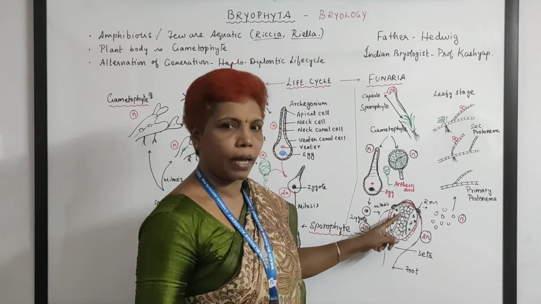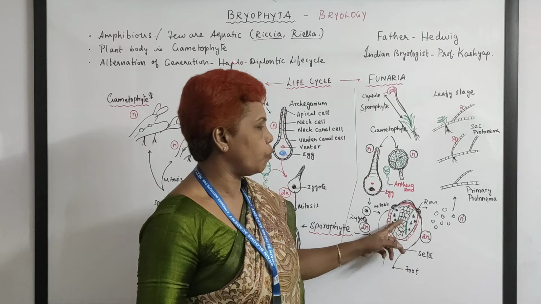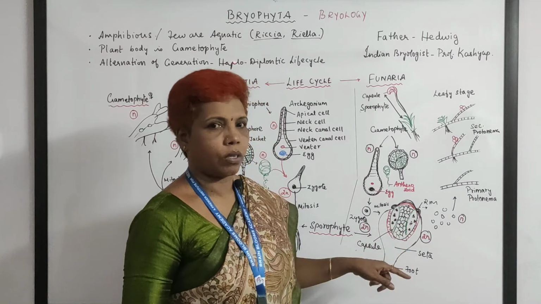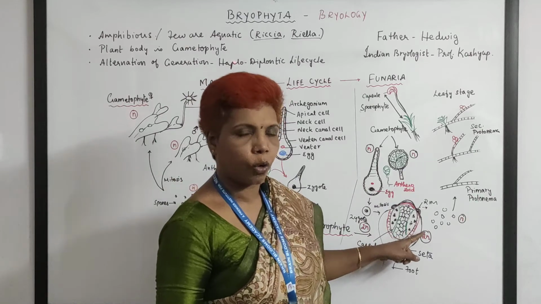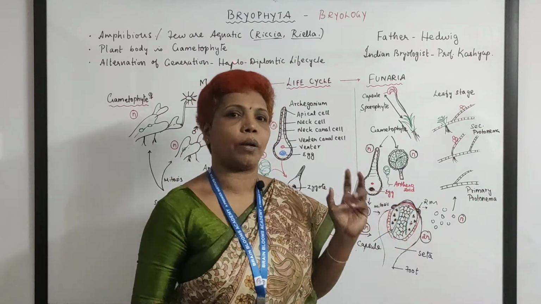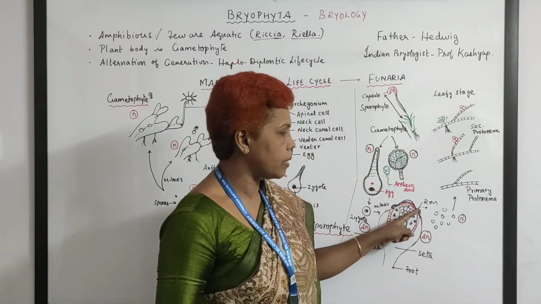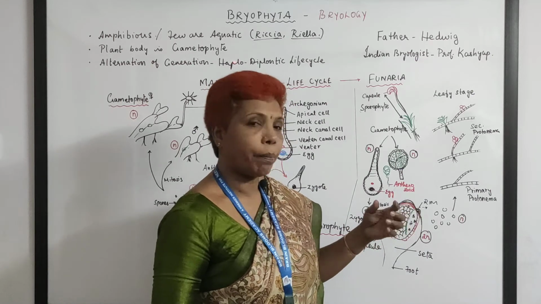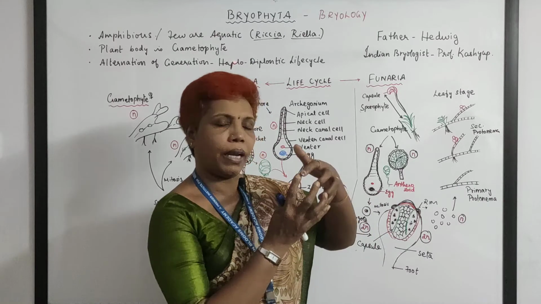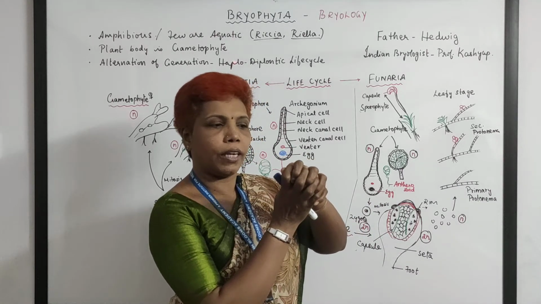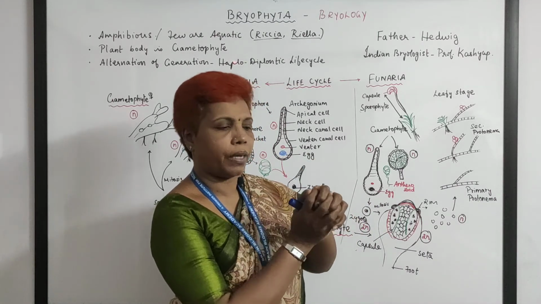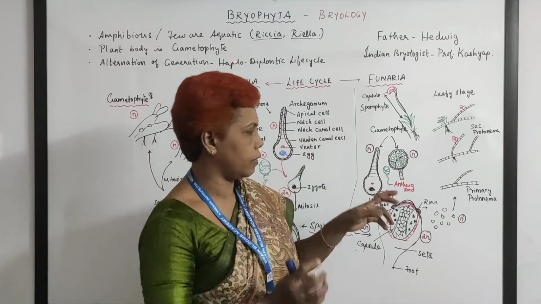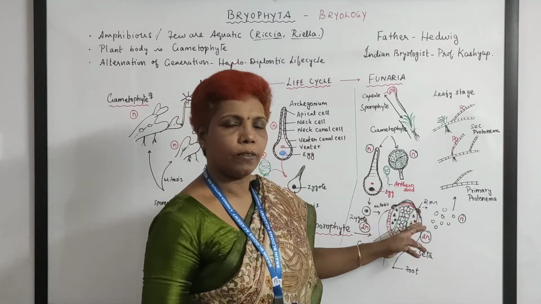The foot, seta and capsule are there, and this capsule region alone undergoes meiosis, producing spore tetrads. Once the spore tetrads are matured, there is a rim, and on the top there will be a peristome kind of structure. See, it will be like this. What they do is, the rim gets opened and the peristomial teeth open like this, and release the spores.